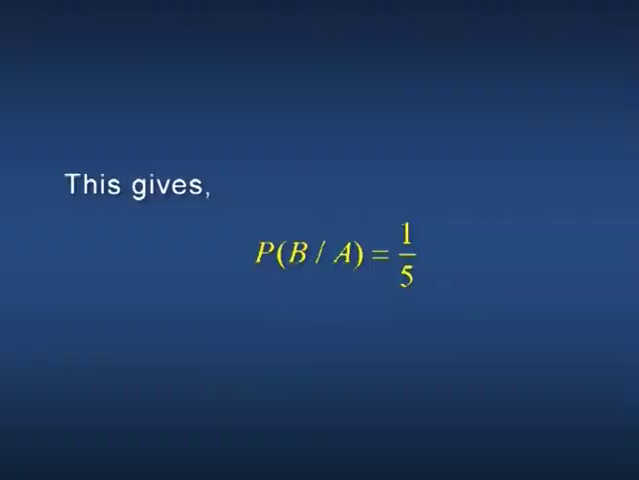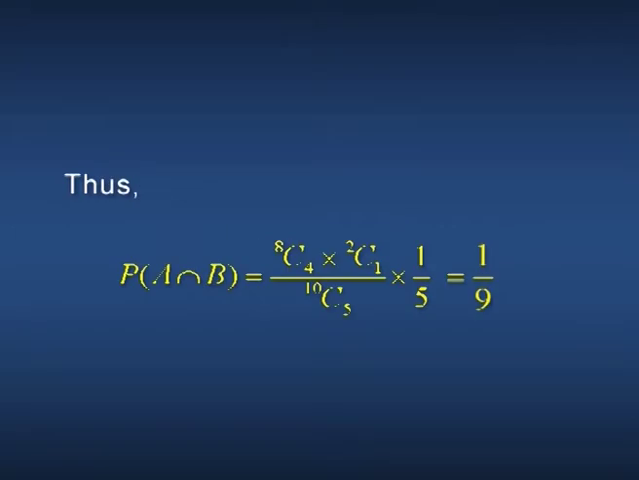If A has already happened, then the box contains 5 items out of which 1 is defective. Hence, the probability of the occurrence of B under the condition that the event A already happened is the probability of selecting the last defective item from the box of the remaining 5 items. This gives probability of B given A equal to 1 divided by 5. Thus, probability of A intersection B equals 8C4 into 2C1 divided by 10C5 into 1 by 5, that is equal to 1 divided by 9.